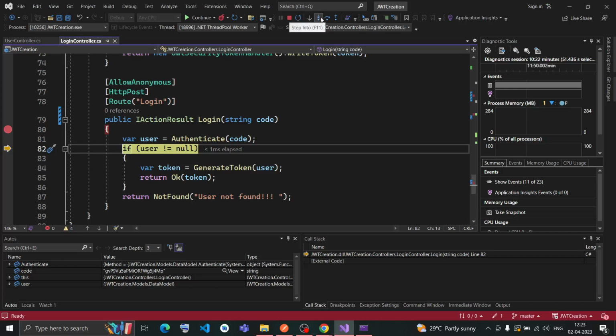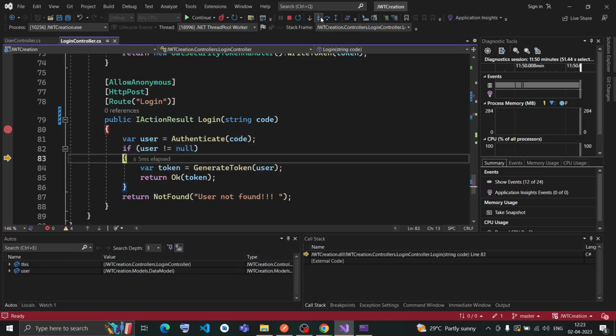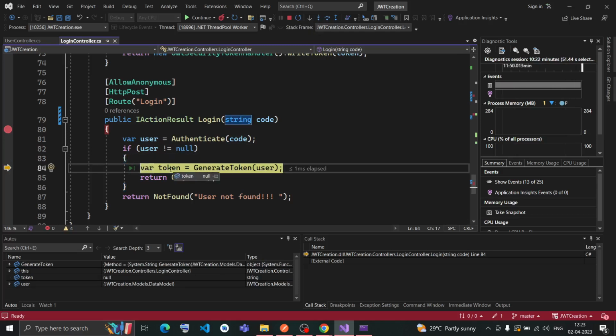I need to create a token. If the user is not null, meaning the user is there, then I have created one variable, var token. See, the first time it is null, it is showing the token as null, because it will get into this get token method with this particular user's data. So the parameter for this get token is the whole user that has come from the authenticate method.